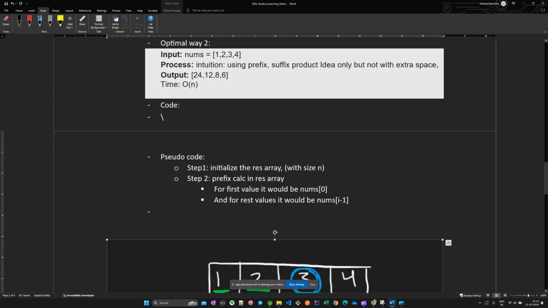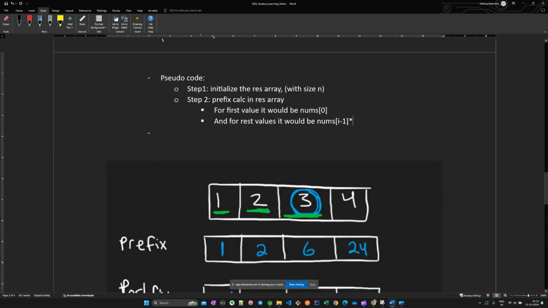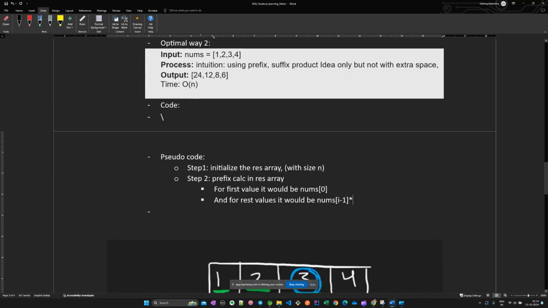So for the rest of the values, it would be nums of i minus 1 multiplied by the result of i minus 1.